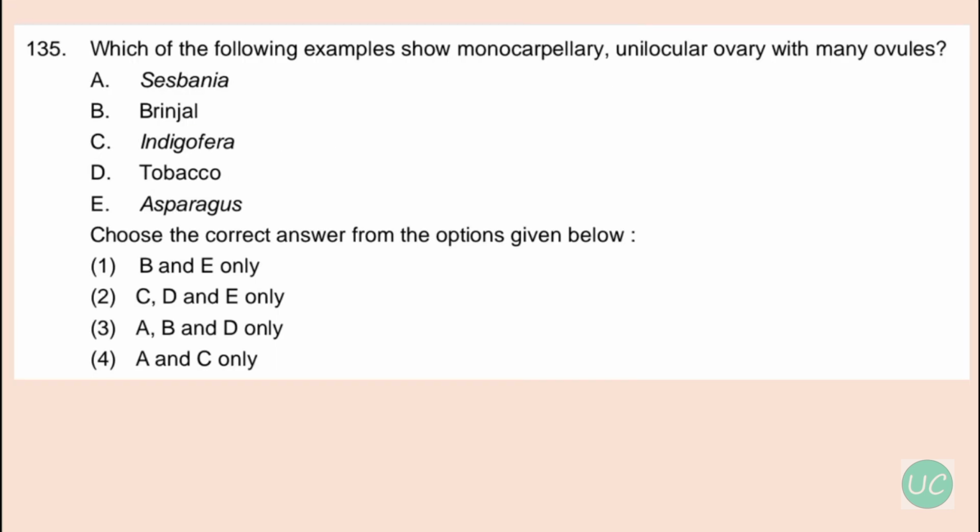Okay, our next question. Which of the following examples show monocarpellary unilocular ovary with many ovules? So let's understand these things first. What is monocarpellary? Monocarpellary means having a single carpel, which is the basic unit of the female reproductive part of a flower called gynoecium. And unilocular ovary is an ovary with a single chamber or locule, meaning all of its ovules are contained within a single space. Okay, so the options given over here are Sesbania, brinjal, Indigofera, tobacco or asparagus. So the correct option is A and C, that is Sesbania and Indigofera.